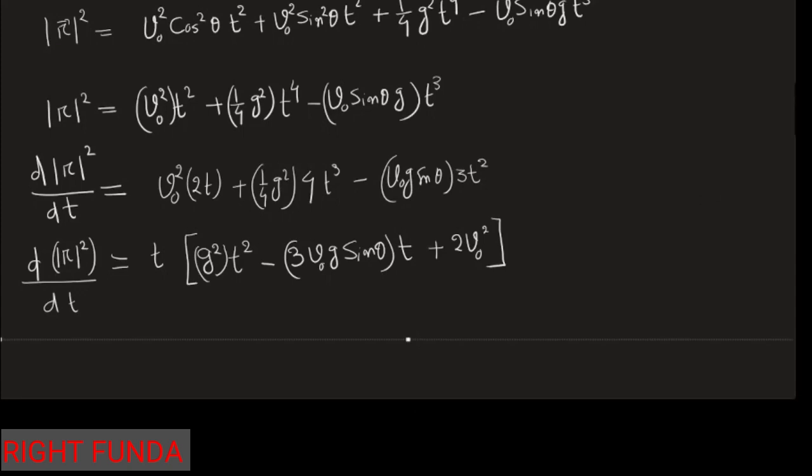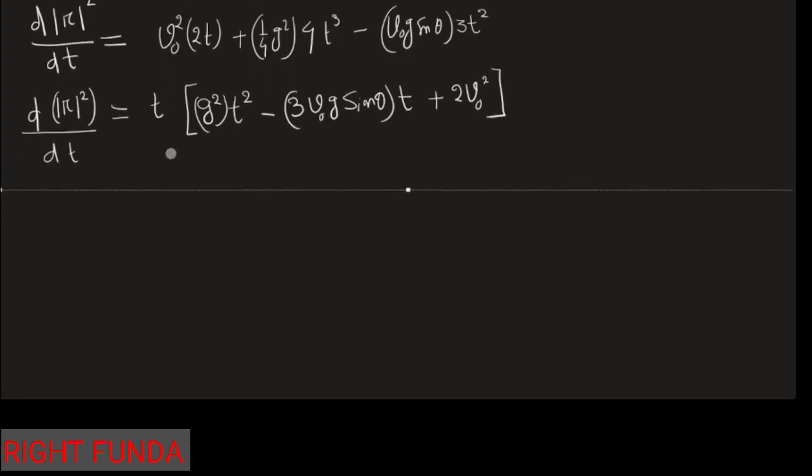The second quantity I observed is a quadratic equation. t will keep on increasing always, but this quantity should also keep on increasing. So I can compare it with a t² minus b t plus c, a quadratic equation form. This is my a, this is my b, and this is my c.